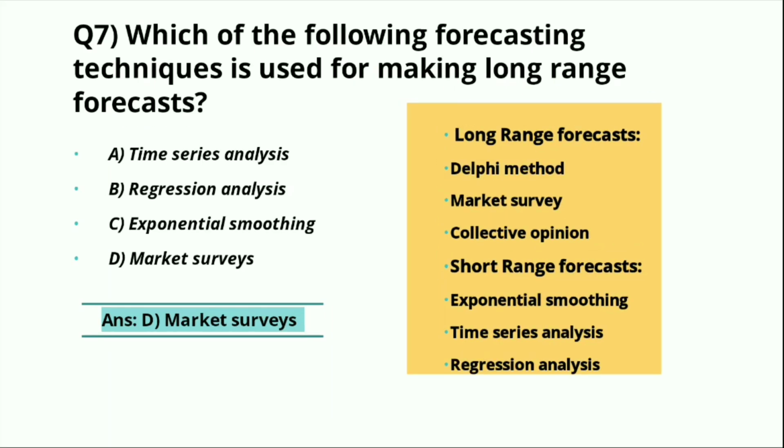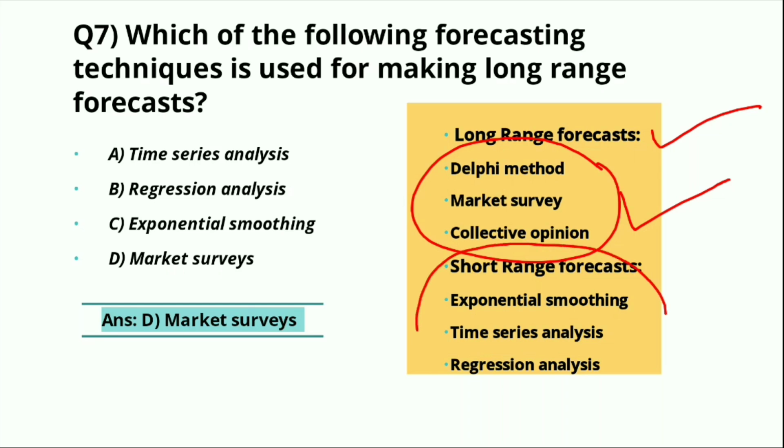We know in forecasting there are two types of techniques, qualitative methods and quantitative methods. Qualitative methods are long-range forecasts. These are the examples of qualitative methods, means long-range forecasts. And these are the examples of quantitative method, means short-range forecasts.